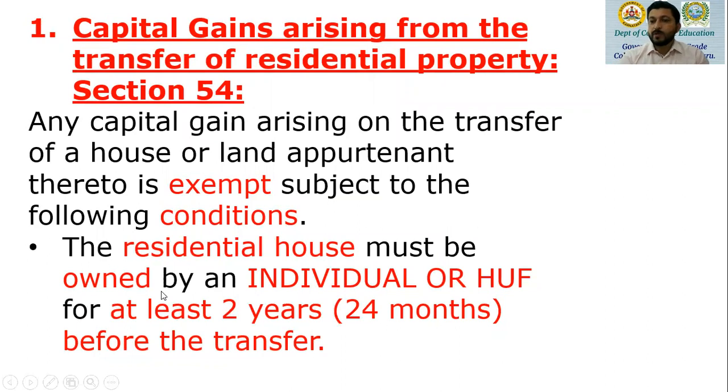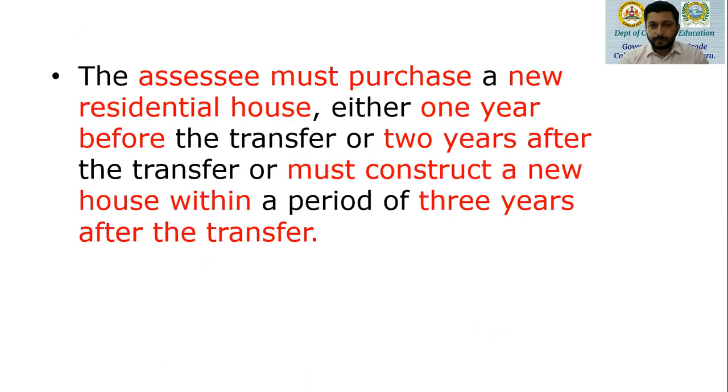And the residential house must be owned by an individual or HUF for at least 2 years. That is 24 months before the transfer. That means we are talking about a long-term capital asset called residential property being transferred. Means the period of holding of such land or such building or such residential property must be at least 24 months. At least means more than 24 months. 24 months and more. So definitely it's a long-term capital asset which is transferred.